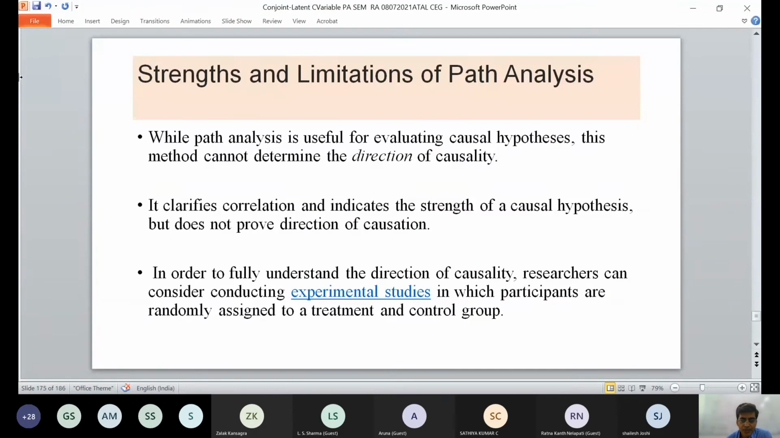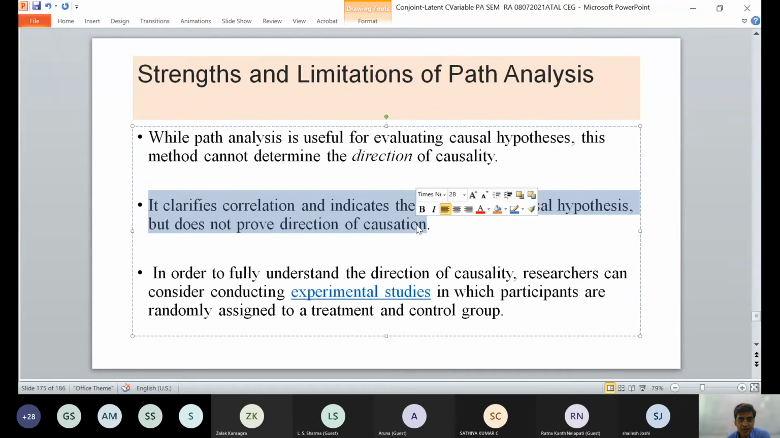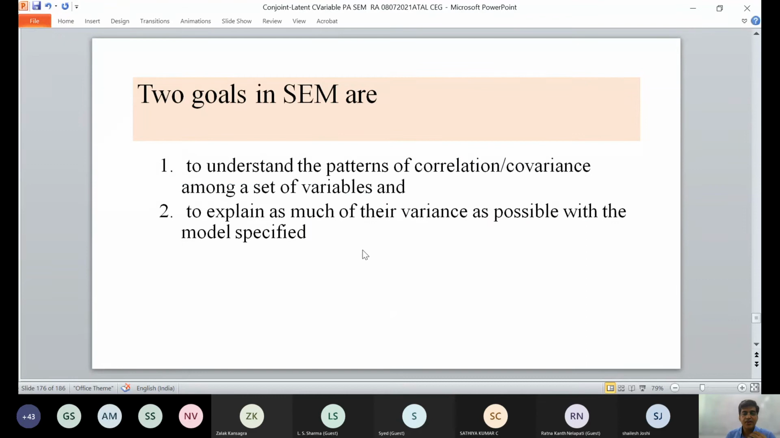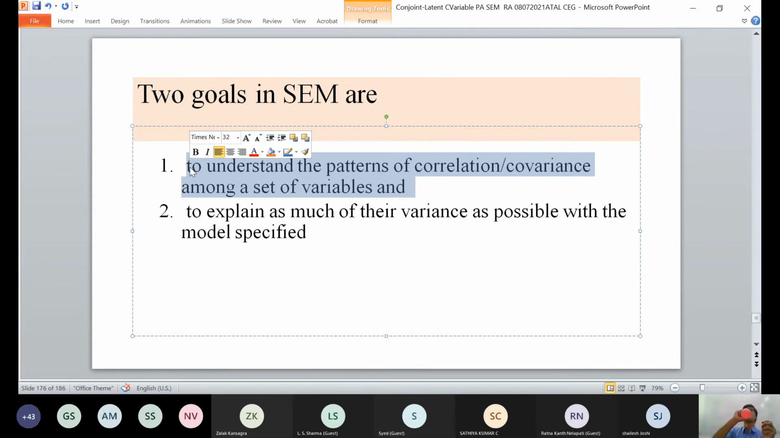If you see the strengths and limitations of modeling, path analyses are useful for evaluating causal hypotheses, but this method cannot determine the direction. It clarifies correlation indices but does not prove direction. In order to understand the direction of causality, researchers can consider experimental studies where participants are randomly assigned to a treatment or control group. Basically, in structural equation modeling we try to understand the pattern of correlation and covariance among a set of variables, to explain as much of their variance as possible with the model specified.